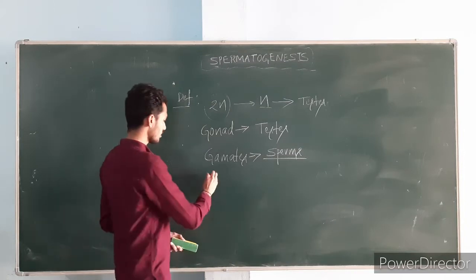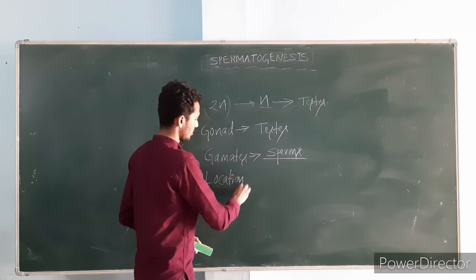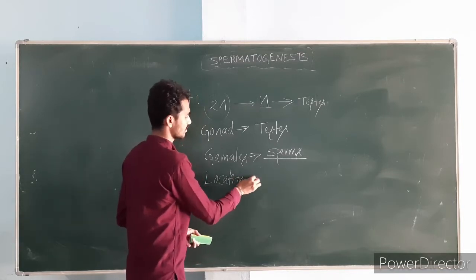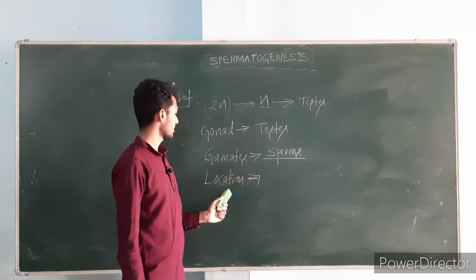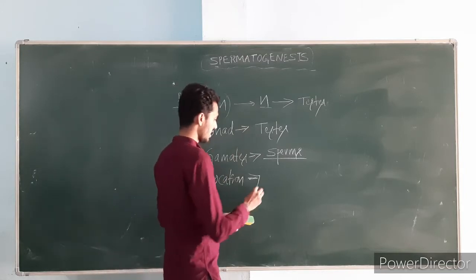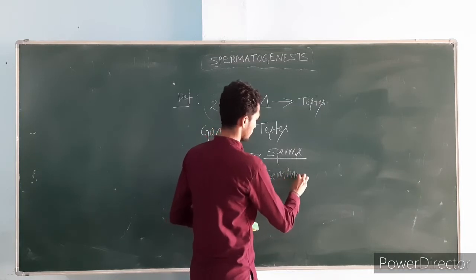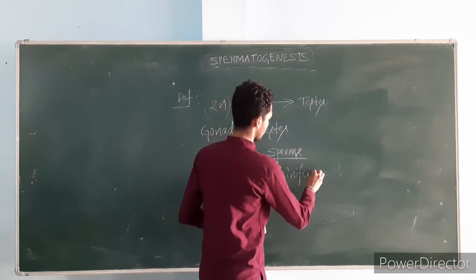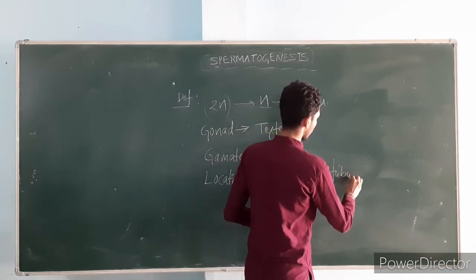What is the exact location where spermatogenesis will occur? That exact location is the seminiferous tubules of the testis.